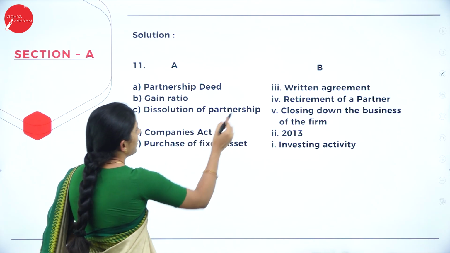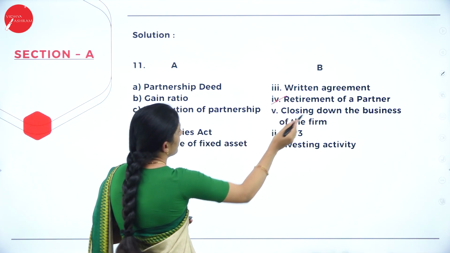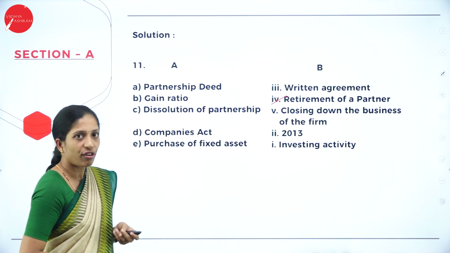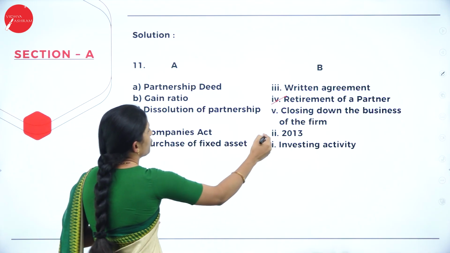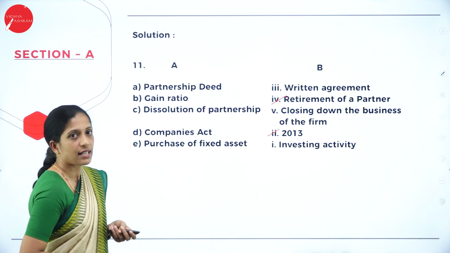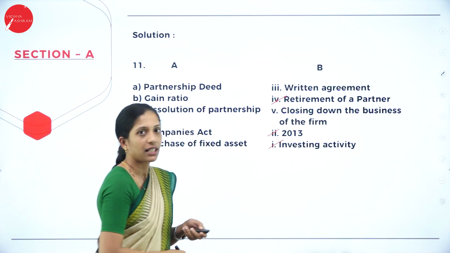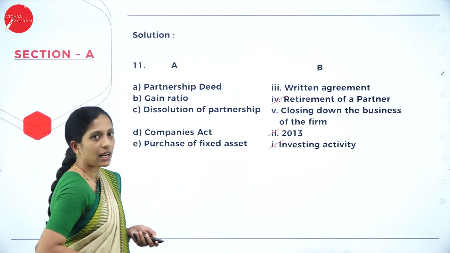Okay. So partnership deed is a written agreement. Gain ratio is retirement of a partner. Dissolution of partnership means what? Closing down of the business firm. Companies Act is 2013. Purchase of fixed asset is investing activities. Okay, so you can easily get 5 marks here.